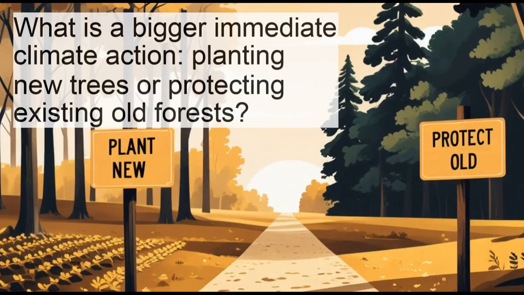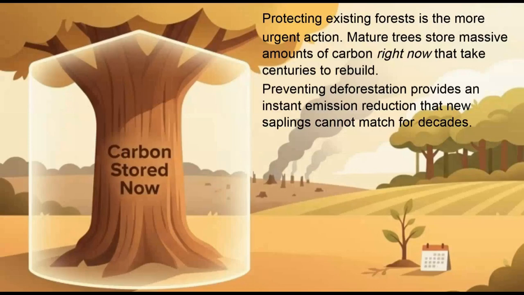What is a bigger immediate climate action, planting new trees or protecting existing old forests? Protecting existing forests is the more urgent action. Mature trees store massive amounts of carbon right now that take centuries to rebuild. Preventing deforestation provides an instant emission reduction that new saplings cannot match for decades.